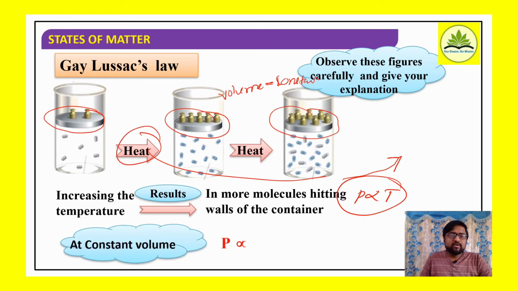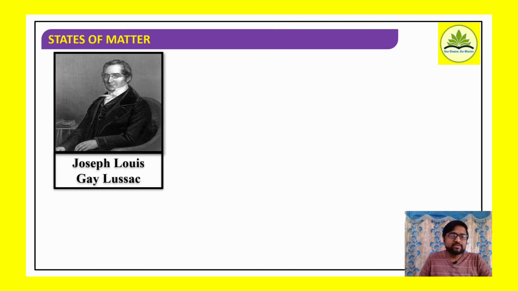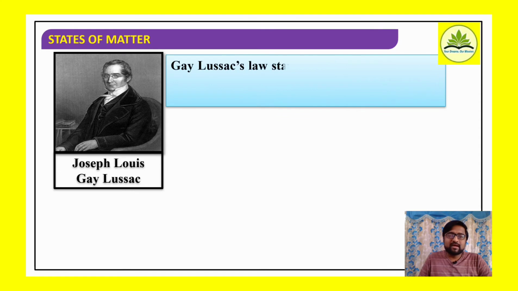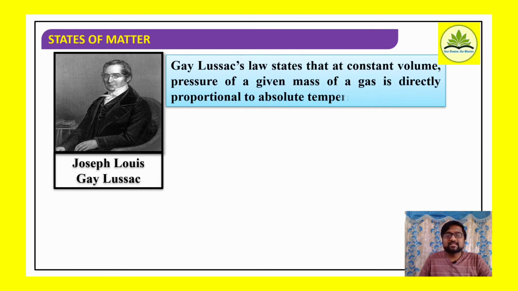So at constant volume, pressure is directly proportional to temperature. Who proposed this law? As the name itself says, Gay-Lussac. Joseph Louis Gay-Lussac proposed the law which gives the relationship between pressure and temperature at a constant volume.